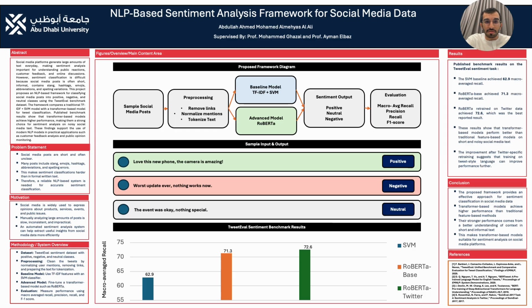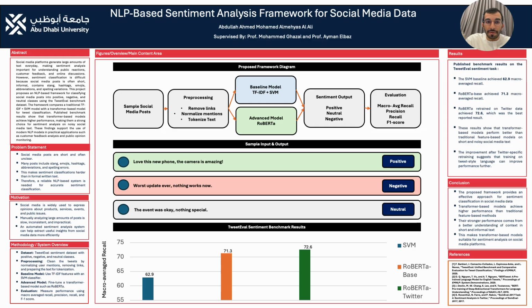The workflow starts with sample social media posts. Then the posts go through pre-processing, which means cleaning the text. In this step, user mentions are normalized, links are removed, and the text is prepared for tokenization. After pre-processing, the text is passed into two different models.